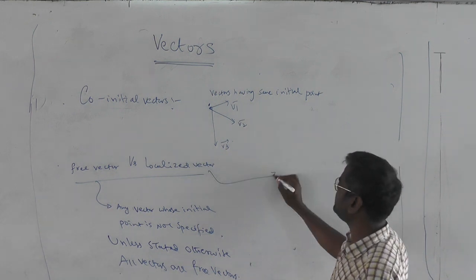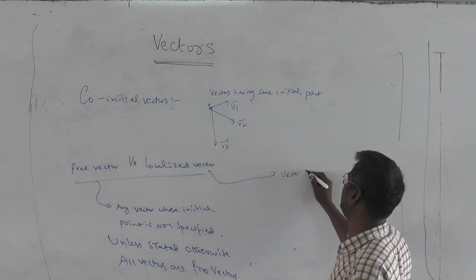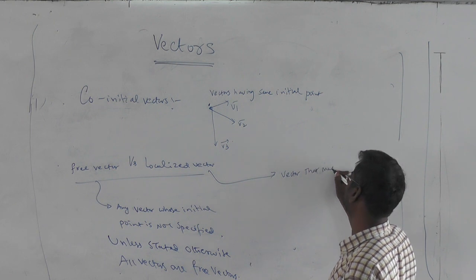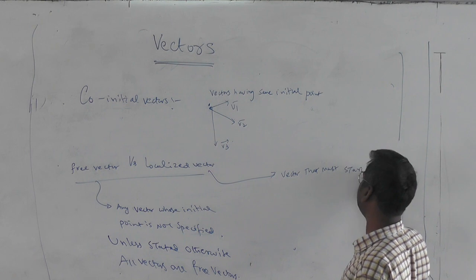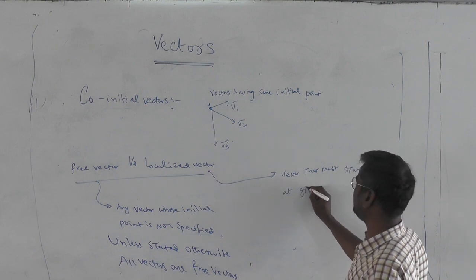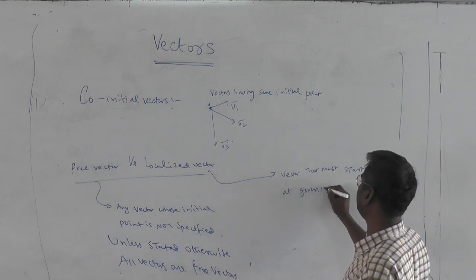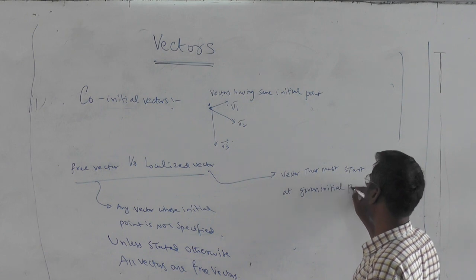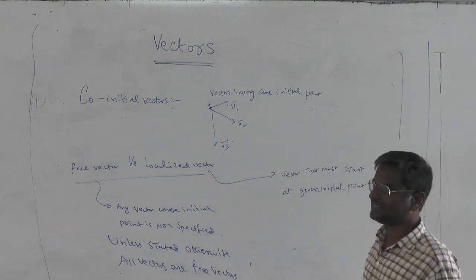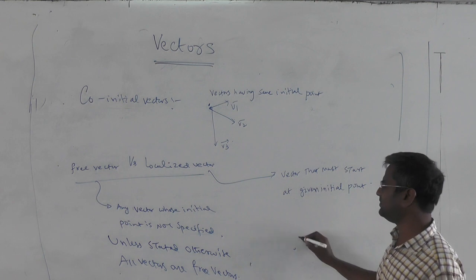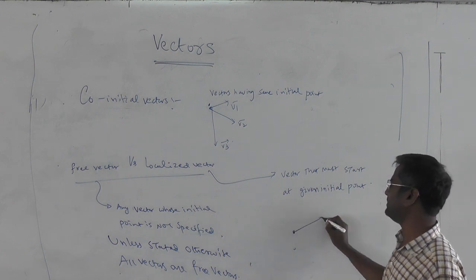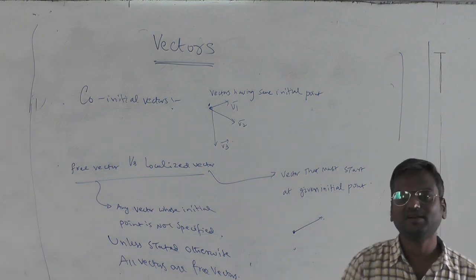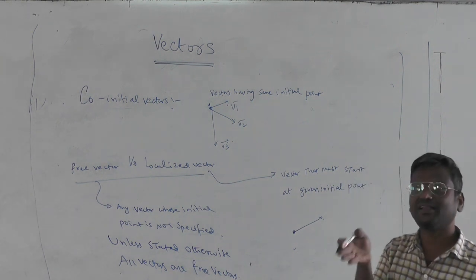What is a localized vector? A vector that must start at a given initial point. That means you cannot draw it wherever you want. If I say it must start from this particular point, suppose a force acting on some body, it will act at a particular point only.